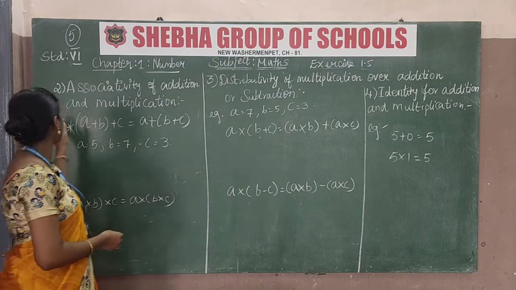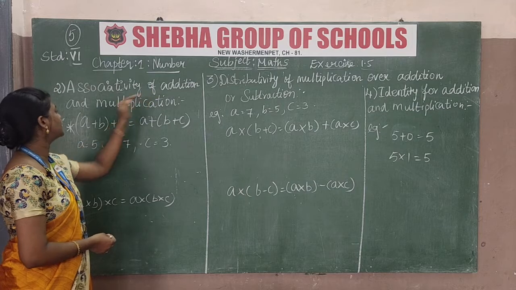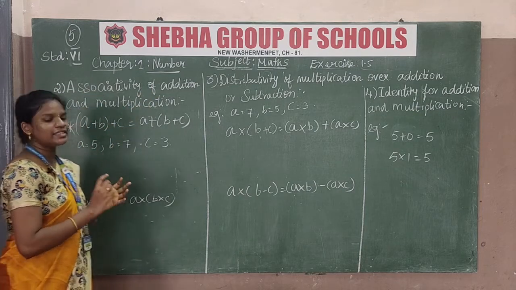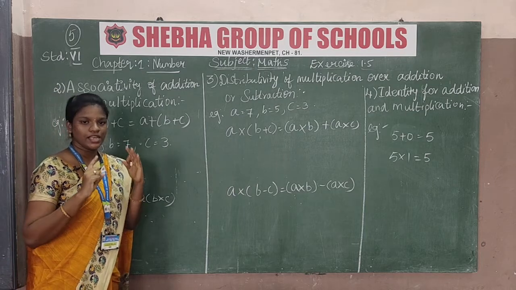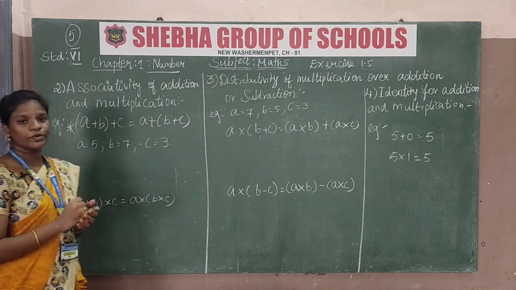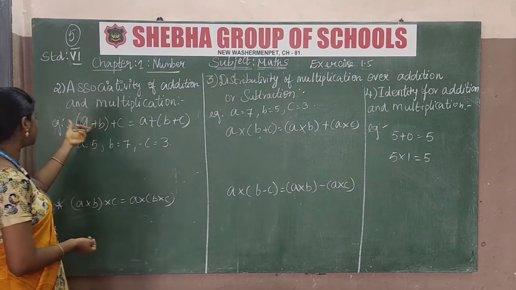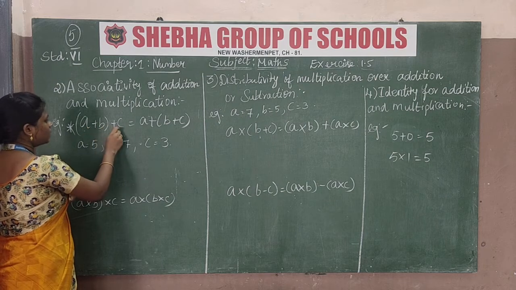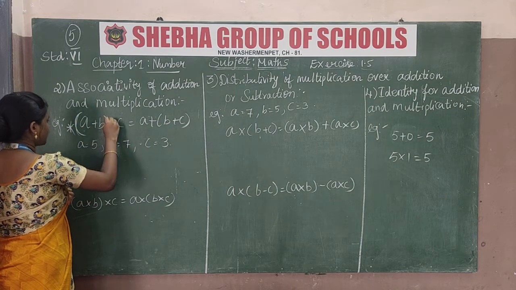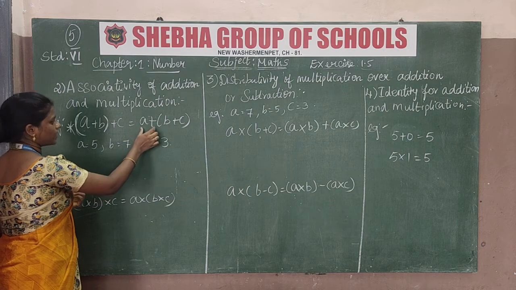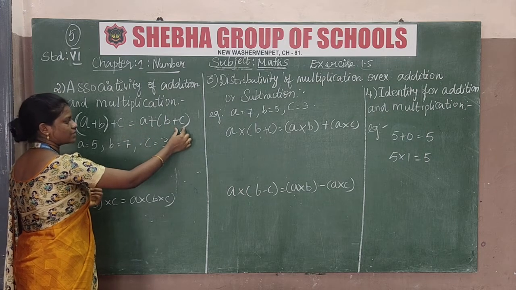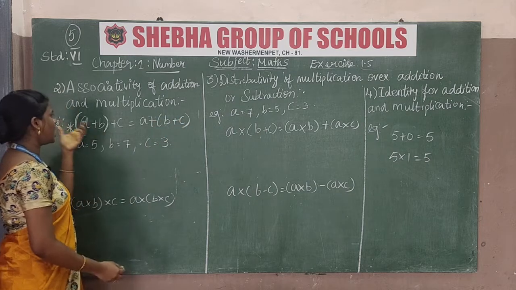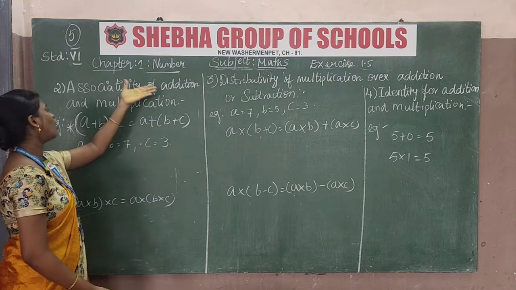Next, the second part is associativity of addition and multiplication. Associativity means, for integers a, b and c. As far as associativity is concerned, there will always be 3 integers, I mean 3 numbers. So the format is (a plus b) plus c is equal to a plus (b plus c). This is the associativity of addition.